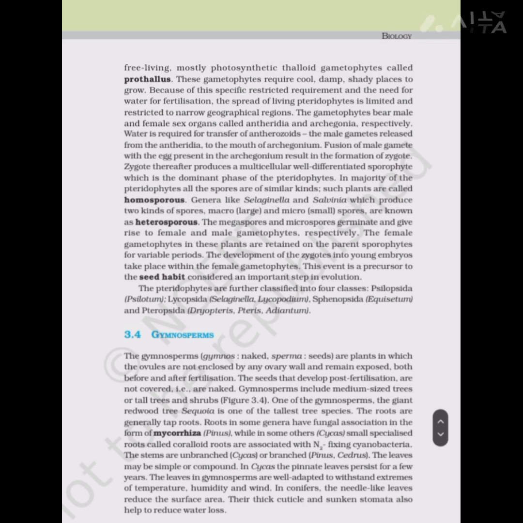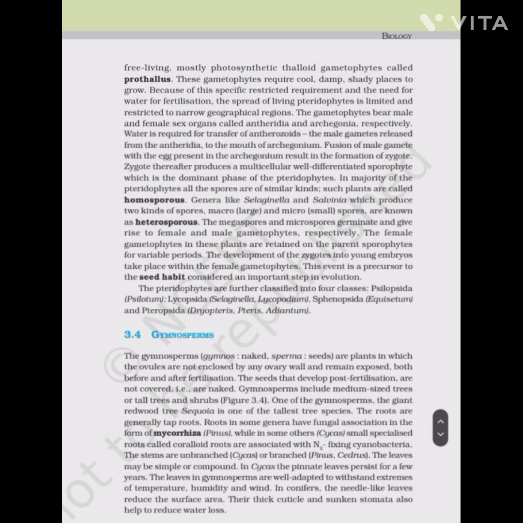The female gametophytes in these plants are retained on the parent sporophytes for variable periods. The development of the zygotes into young embryos takes place within the female gametophytes. This event is a precursor to the seed habit, considered an important step in evolution. The pteridophytes are further classified into four classes: the Psilopsida (Psilotum), Lycopsida (Selaginella, Lycopodium), Sphenopsida (Equisetum), and Pteropsida (Dryopteris, Pteris, and Adiantum).